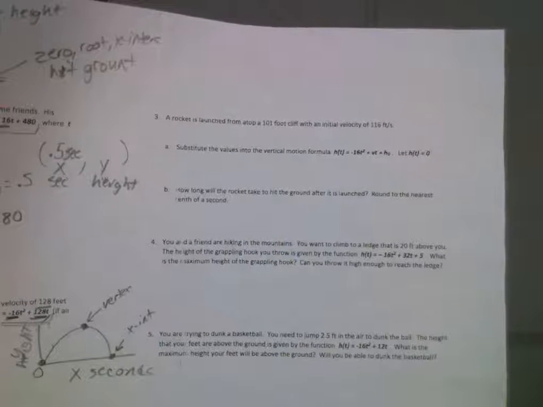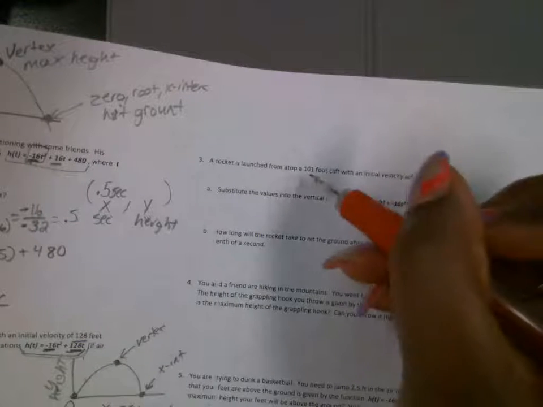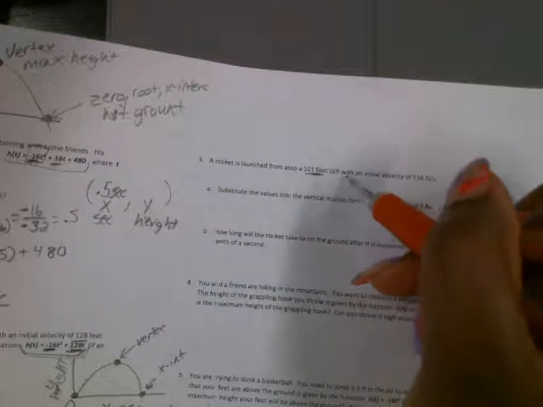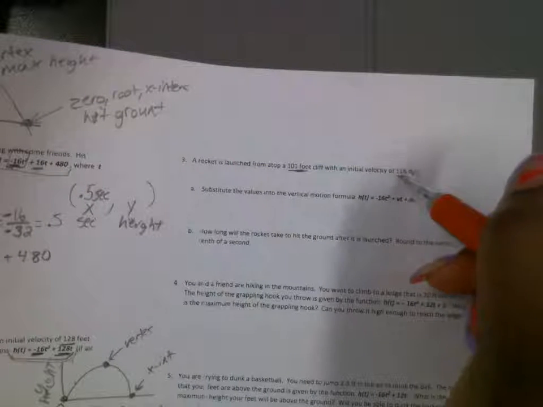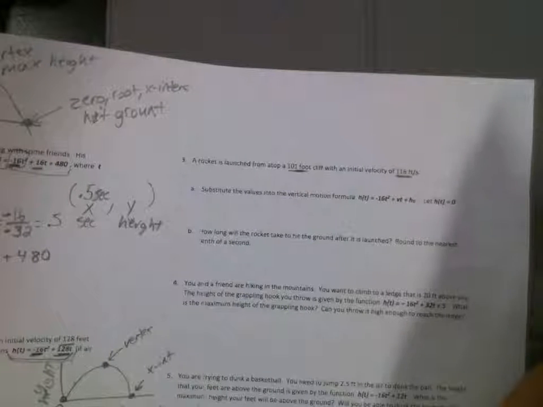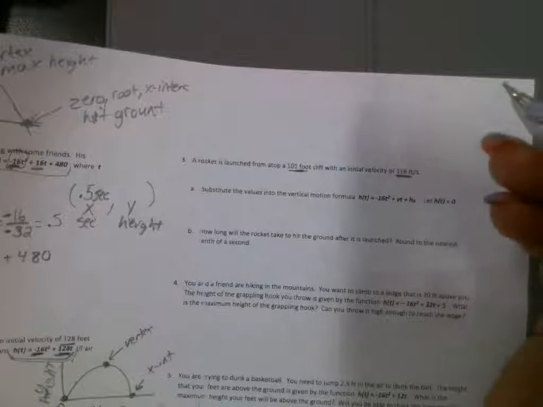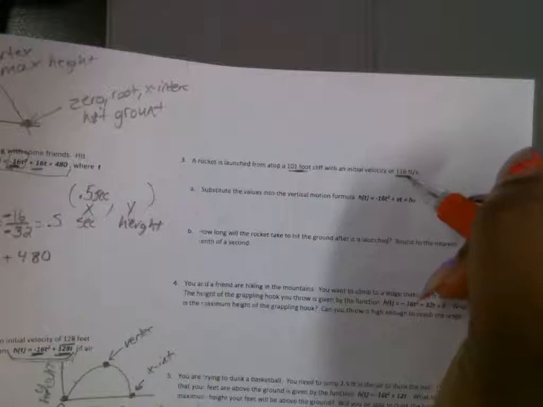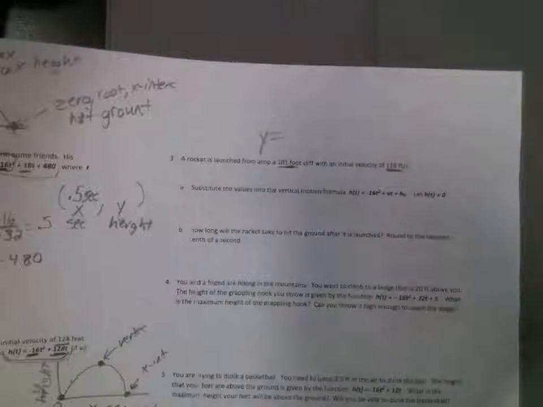Possibly. Okay, that's fine. All right, so it says a rocket is launched from the top of a 101 foot cliff. The initial velocity, that's the initial speed, is 116. So without looking, well, they don't give you the equation. What would my equation for this be if it's launched from this many feet and this is the speed of that rocket? So y is equal to what? Anybody know?